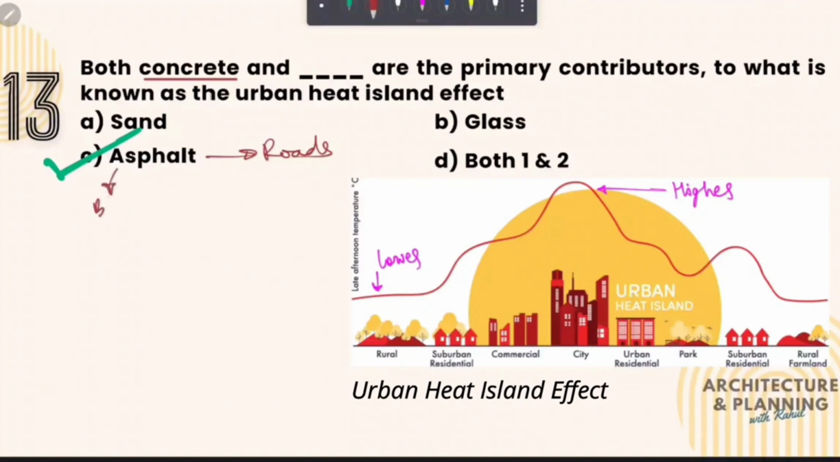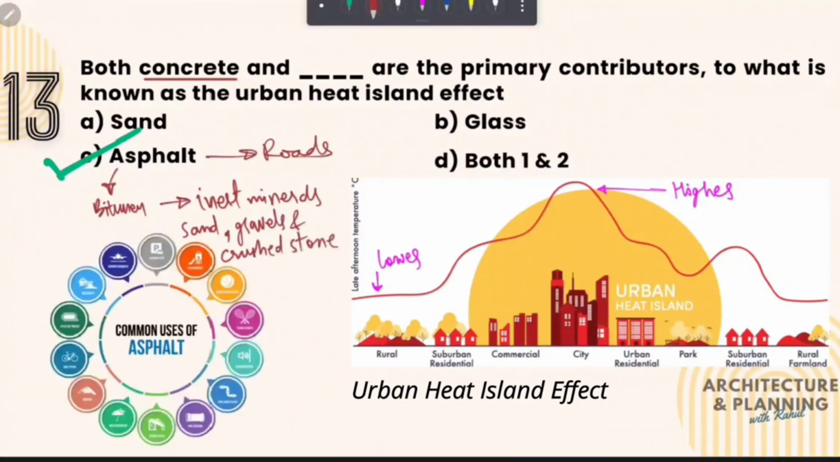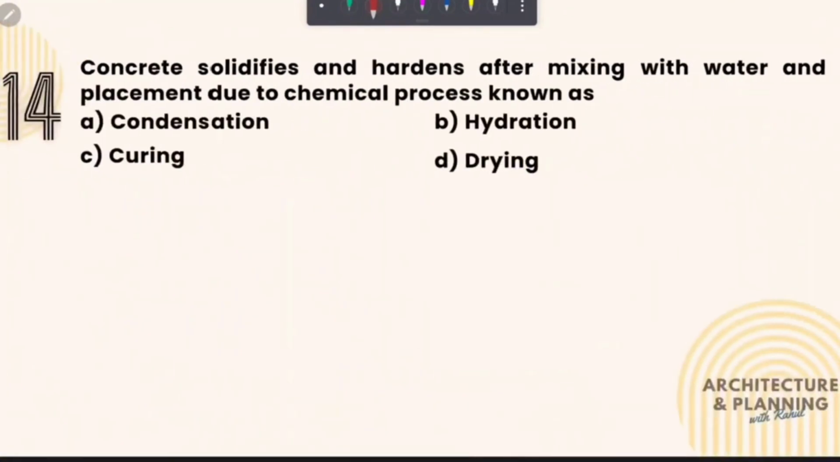Asphalt is the mixture of bitumen, which is a binding material used to bind inert mineral such as sand, gravels and crushed stones. And these are some common uses of asphalt. It is used to make roads, airport runways, parking lots, etc. Let's move to the next question.